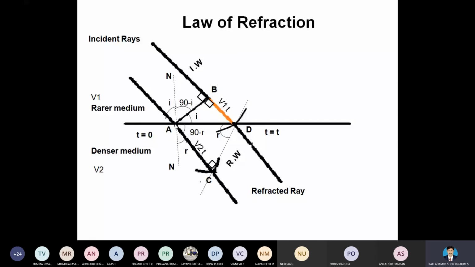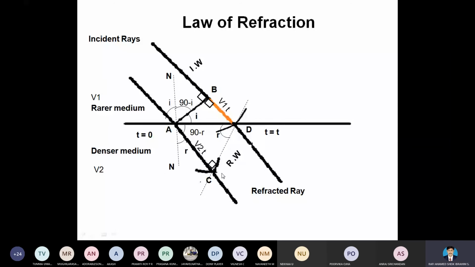Because it connects the air medium and the denser medium. Inter means between, between the rarer and the denser. So the light ray strikes the point A. After that, the light ray will refract.